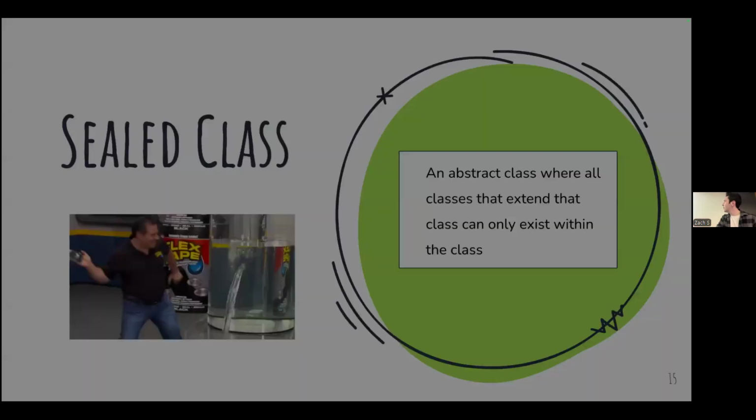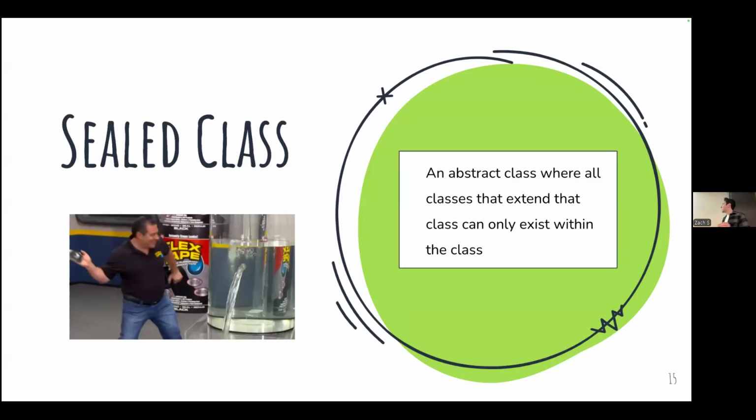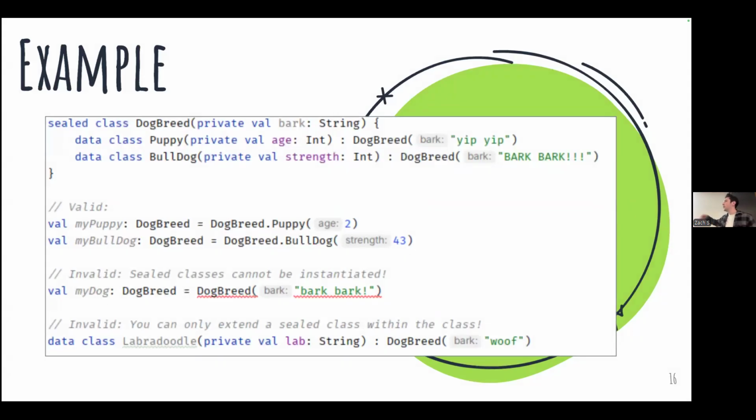Okay. And then the next super important concept in Kotlin is the sealed class. This is an abstract class where all classes that extend the class can only exist within the class. So first, let's go over what an abstract class actually is. I think an example is probably the best here. An abstract class is a class that typically we can't instantiate by itself.